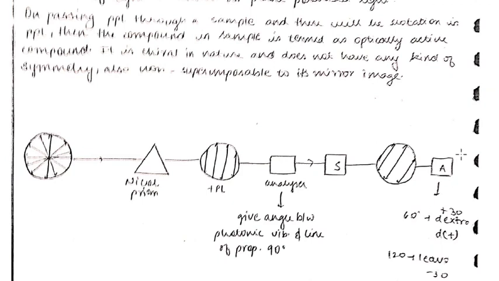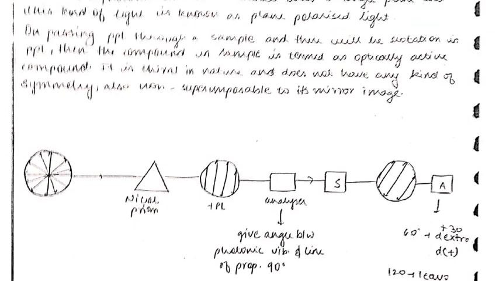Clear? So what is PPL? If the photonic vibration of a light is localized into a single plane, then it is known as plane polarized light. If a plane polarized light is passing through a sample and the plane of the PPL rotates either clockwise or anti-clockwise, then it is known as an optically active compound. If the plane of PPL rotates clockwise, then it is known as a dextrorotatory compound, denoted by small d or plus sign. If it is rotating anti-clockwise, then it is known as a levorotatory compound, denoted by symbol small l or minus.